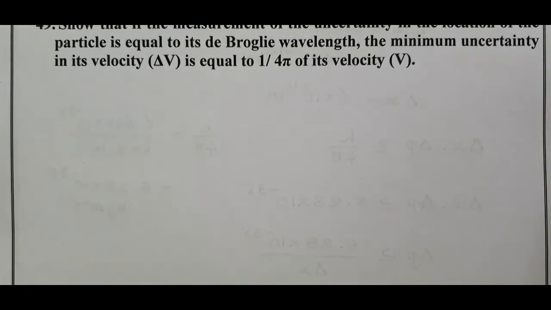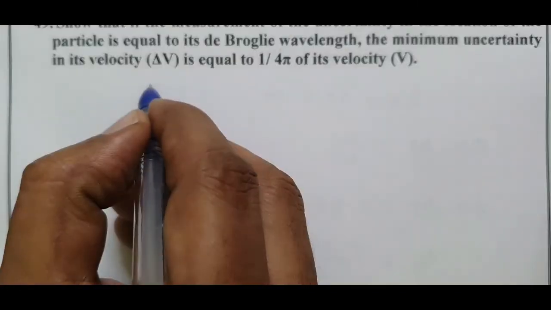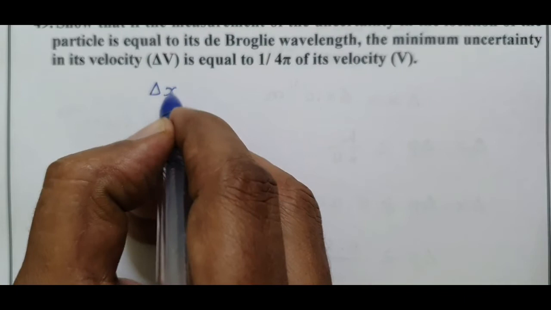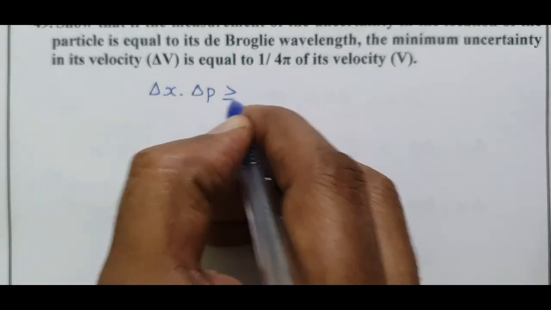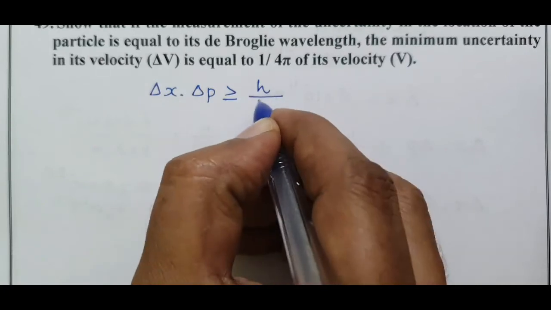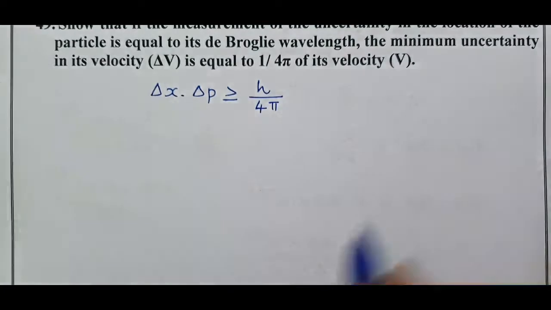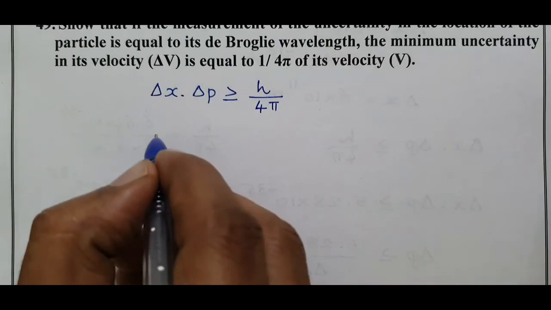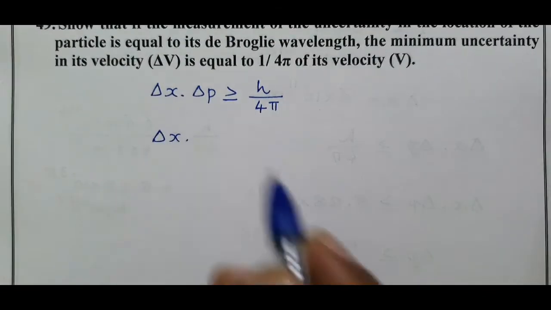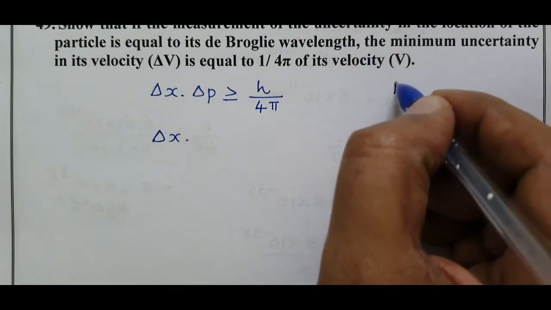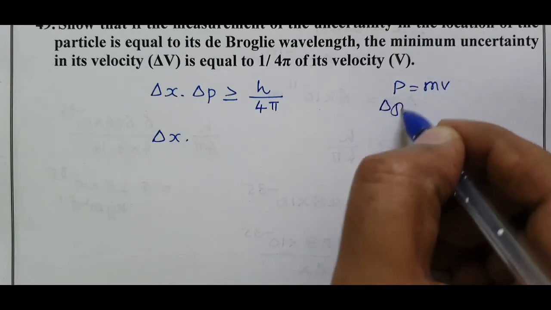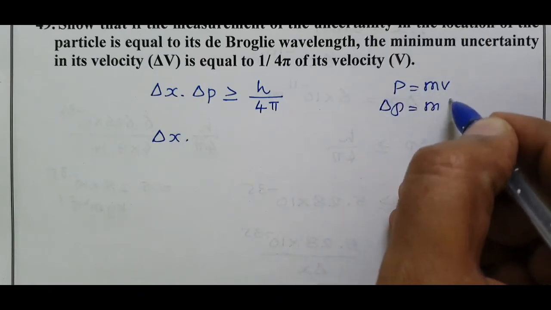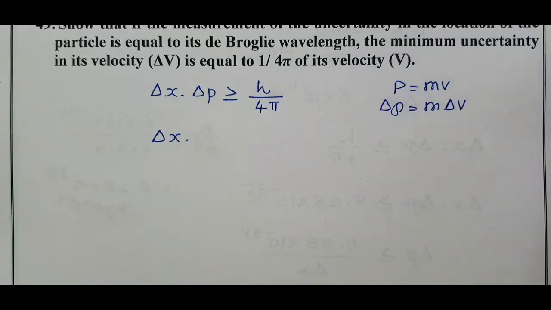We know the Heisenberg uncertainty principle: delta x into delta p is greater than or equal to h by 4 pi. Momentum p equals m into v, so the uncertainty in momentum equals m into delta v. Mass is a constant for an electron.